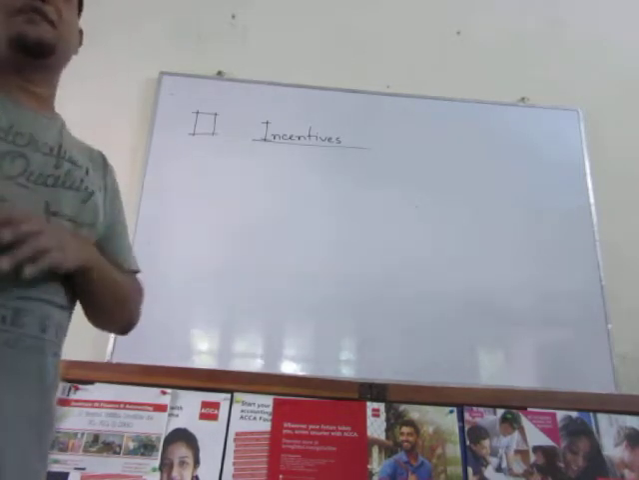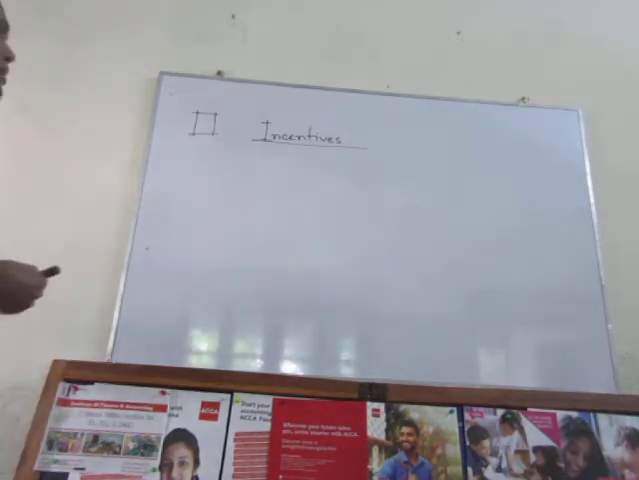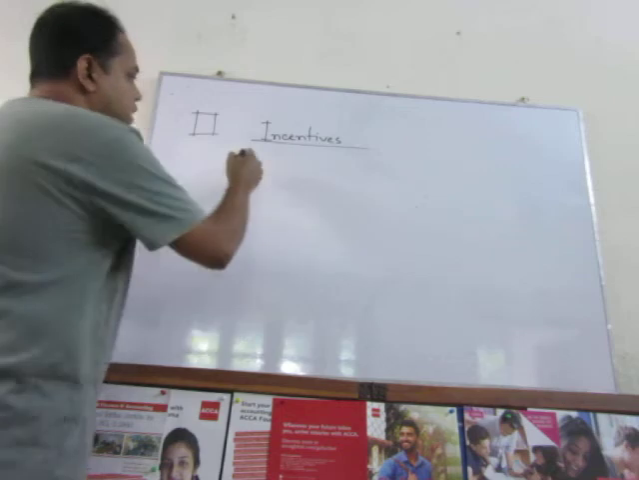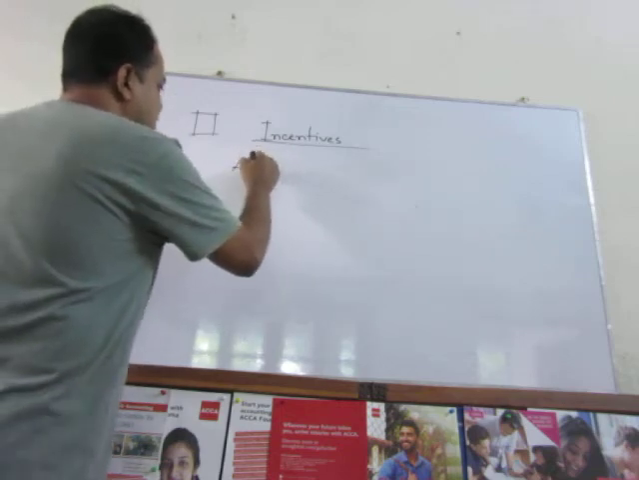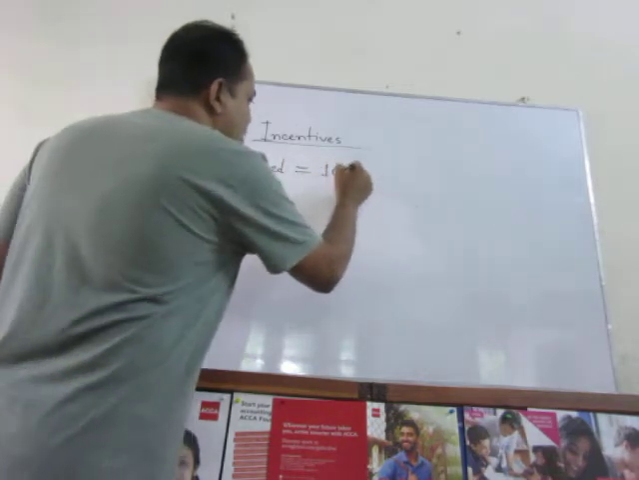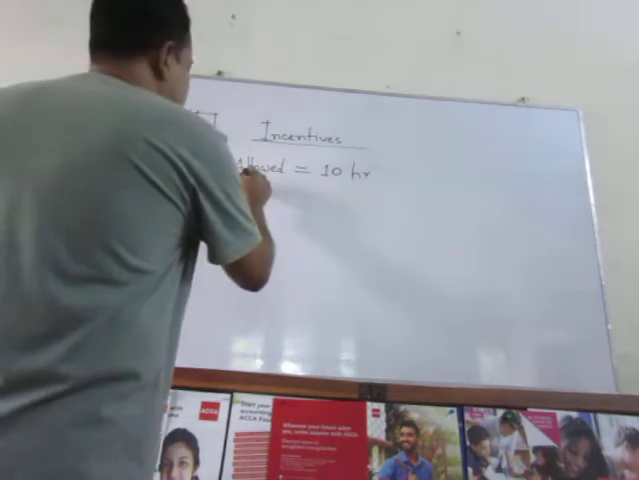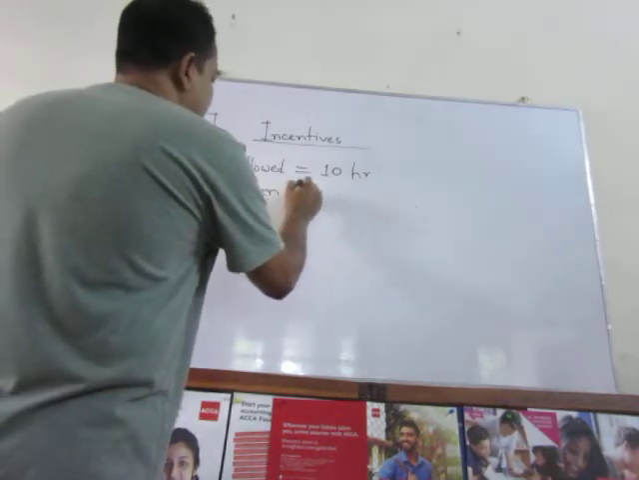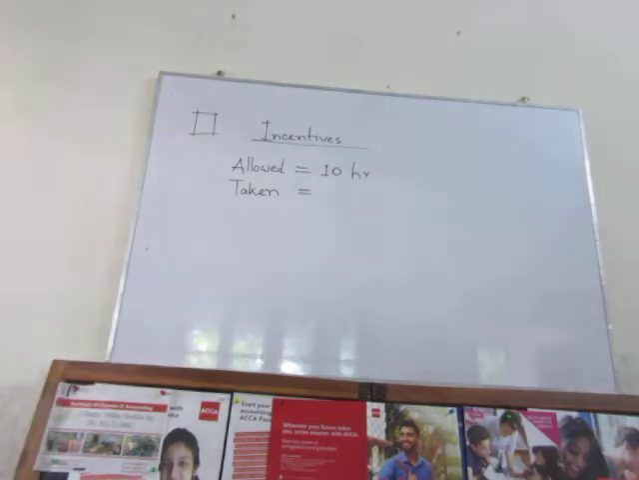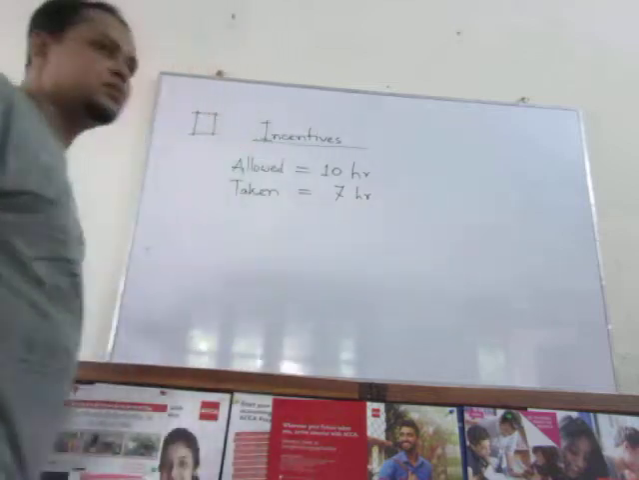Now, what will be the specific situation? Suppose labor forces are provided allowed time. Labor forces are allowed 10 hours to do a particular kind of job. But they are very much efficient, that's why the labor forces took 7 hours to do the job.